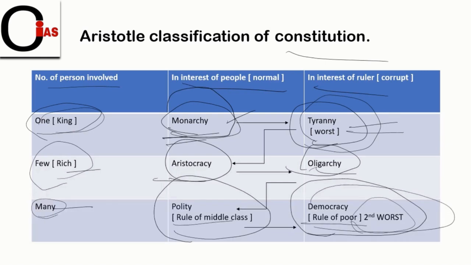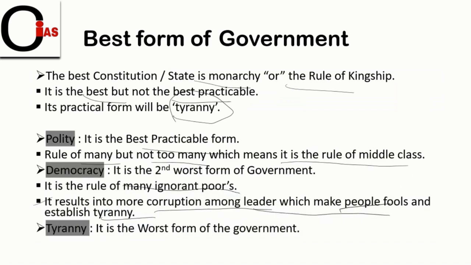And here, friends, Aristotle says that tyranny is the worst form of government. Why? Because if one person gets corrupt, the whole system will get corrupt, which is not good for society. So tyranny is the worst form of government. And what is the second worst form of government? Let's understand. The second worst form of government is democracy. Why? Because most of the ignorant are present here. So that's the reason Aristotle considered democracy the second worst form of government.